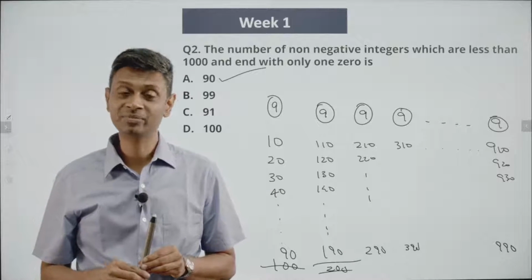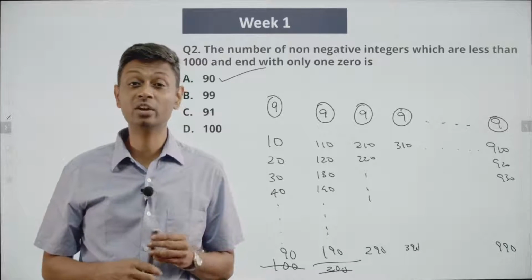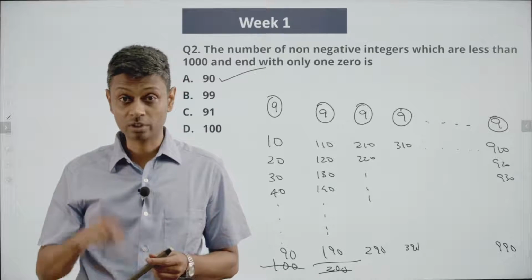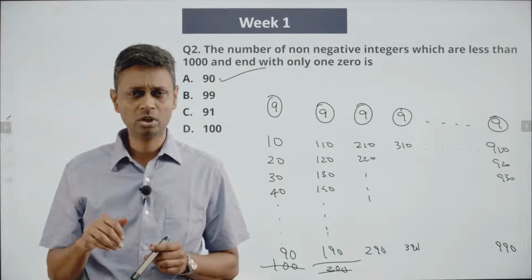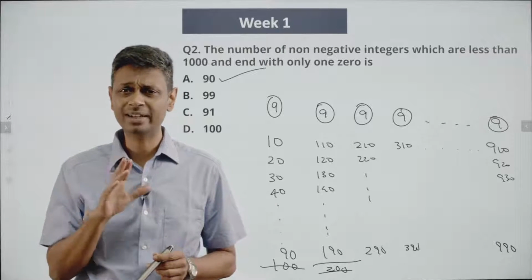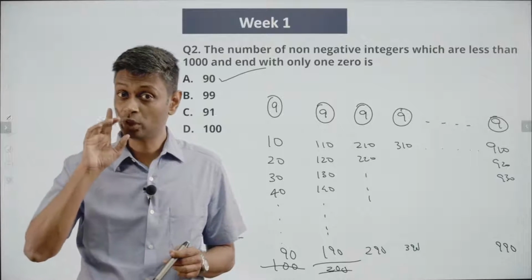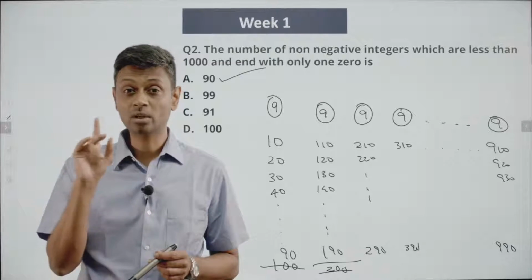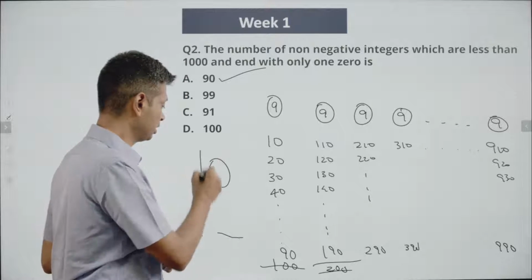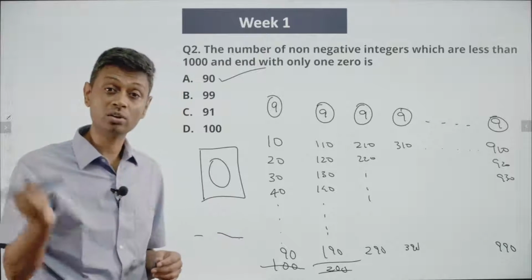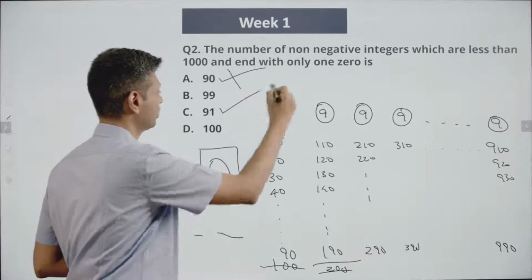But have we got it right? The question says number of non-negative integers. We looked at it and said non-negative integers, therefore positive integers. There's an issue. Non-negative does not mean positive. It's not negative. It may not be positive either. There is one beautiful, excellent, wonderful number that's not positive, that's not negative. 0. This number ends with a 0. That should also get counted. It ends with only one 0. So it's not 90, it's 91.